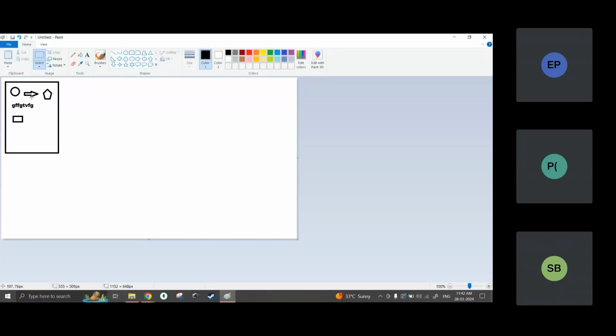So let's say the page is filled up with 5 lines. Let me write some code here. This is the 4th line, and we have a 5th line of code here. Okay, 5 sentences are there.